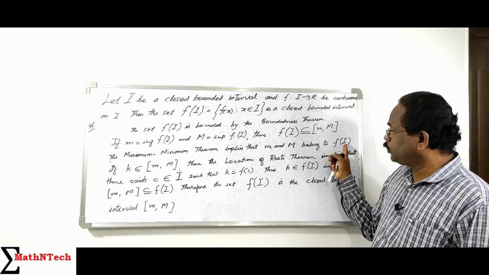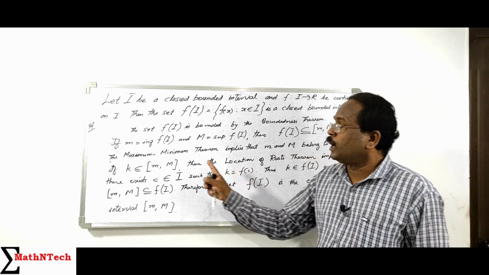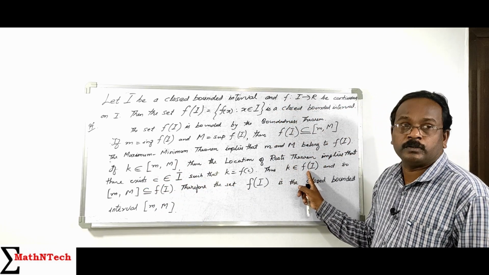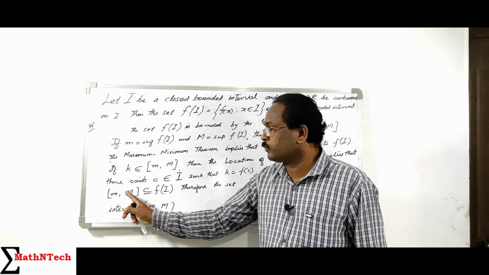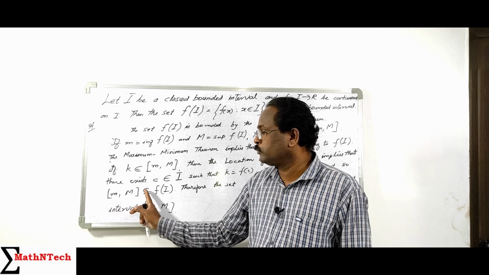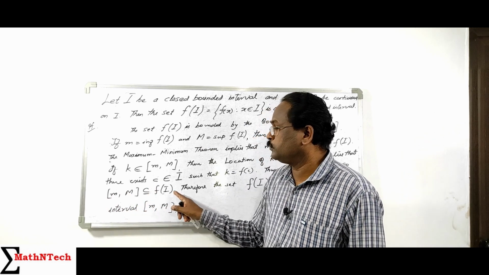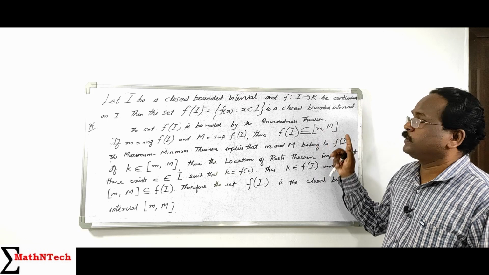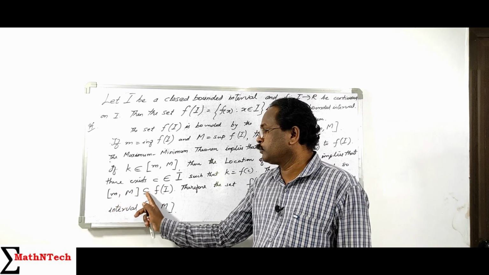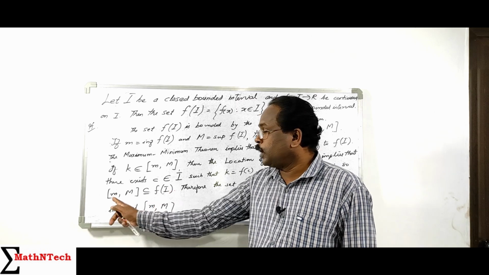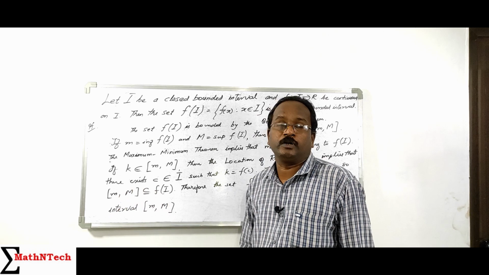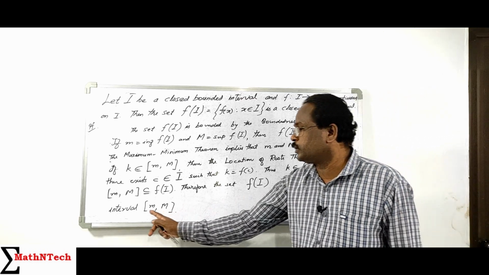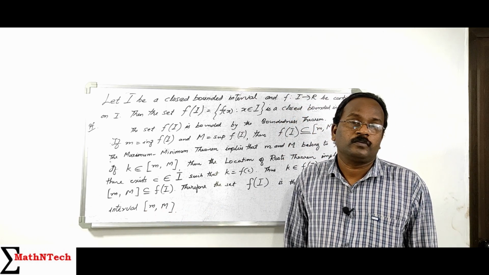So small m belongs to f of I, capital M belongs to f of I, and any number k between small m and capital M also belongs to f of I. That means the whole closed interval m, M is contained in f of I. So we proved f of I is contained in the interval m, M, and the interval m, M is contained in f of I. Therefore, f of I equals the closed bounded interval m, M. Therefore, the range set is the closed bounded interval m, M.